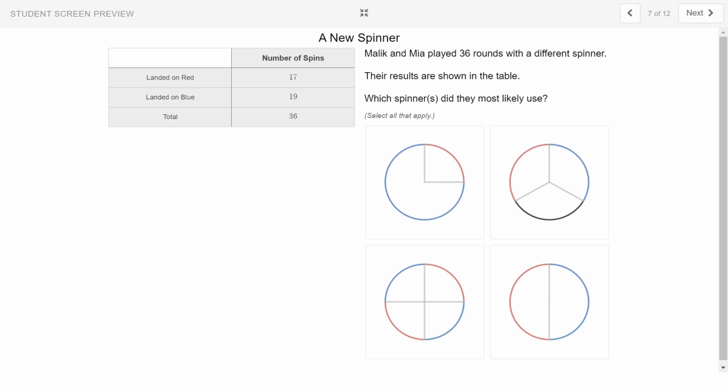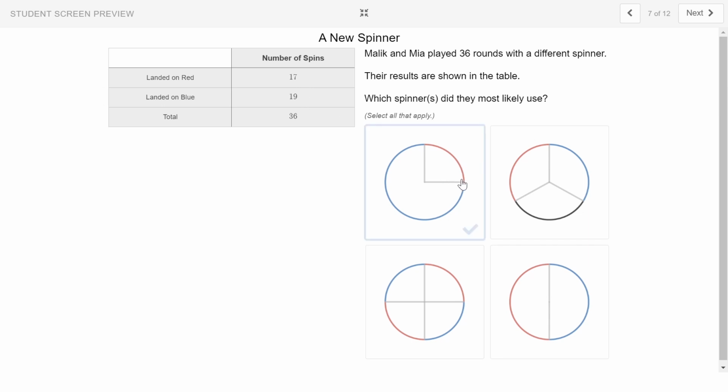Here, we're given the results and asked which spinner might have been used. Malik and Mia played 36 rounds with a different spinner, and the results are shown in the table. Which spinner did they most likely use? Well, I see that they landed on red 17 times and landed on blue 19 times out of the 36 spins. That's pretty close to 50-50, so I would expect the blue and red areas to be about the same.